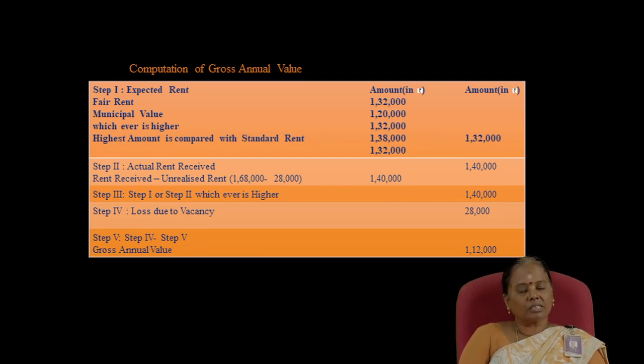Step 5 is step 3 minus step 4. So, as per step 3, the amount is 1,40,000 and the step 4 amount, that is loss due to vacancy, is 28,000. So, 1,40,000 minus 28,000, that comes to 1,12,000. That is the gross annual value as per the given example.